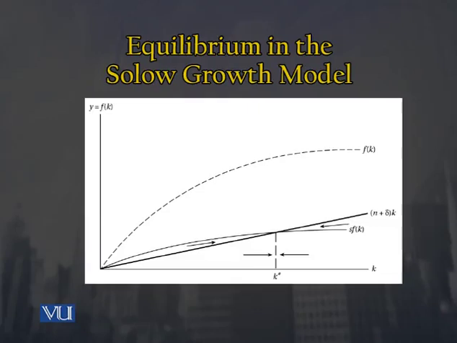So on the vertical axis you will see y is a function of small k, and that small k indicates the capital labor ratio. On the horizontal axis, or the x-axis, you would be able to see the capital labor ratio has been accounted for.